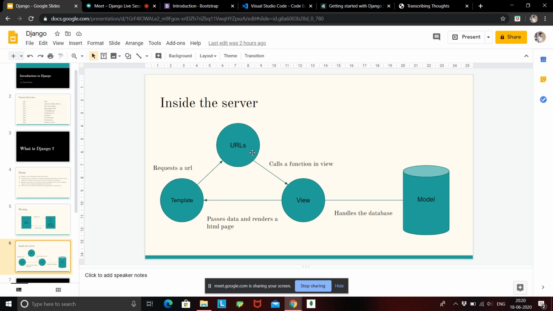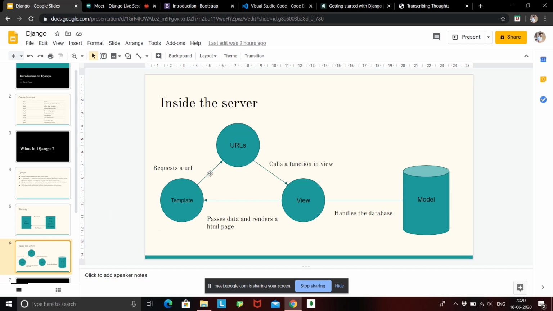Okay, so the URL will call a function, and once all the data handling is done, once all the functions are executed, then this view will pass that data to a template and render an HTML page. Okay, so I think this is the flow of how a server works.